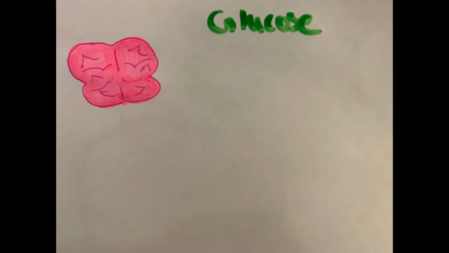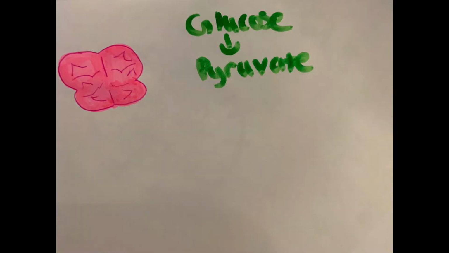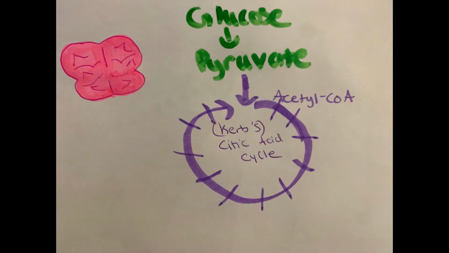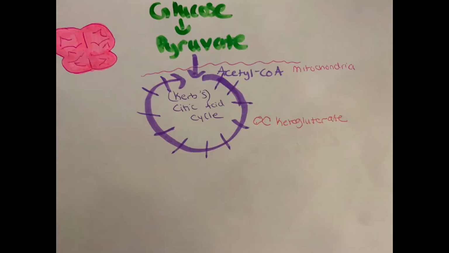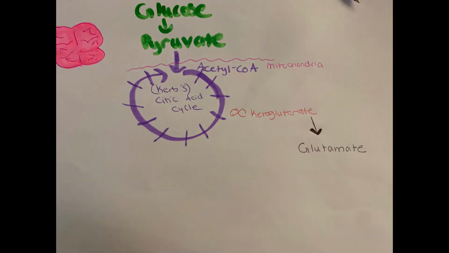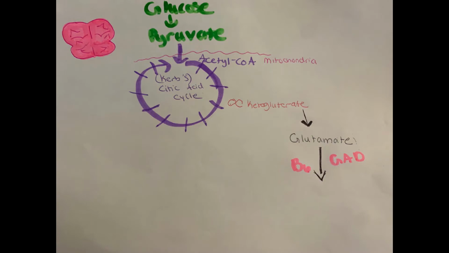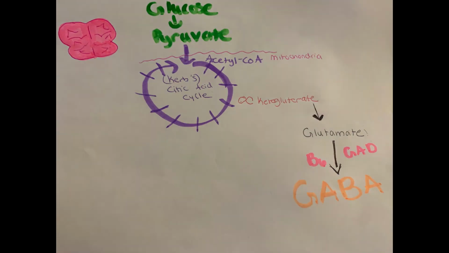GABA, a ligand produced in the brain and nerve cells from glutamate, starts with glucose being broken down into pyruvate, which then becomes acetyl-CoA in the Krebs or the citric acid cycle, which occurs in the mitochondria. It is broken down, alpha-ketoglutarate is created, and the alpha-ketoglutarate becomes glutamate, and then with the help of the enzyme GAD and B6 becomes GABA.